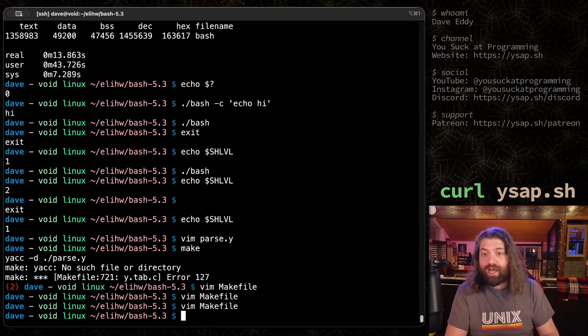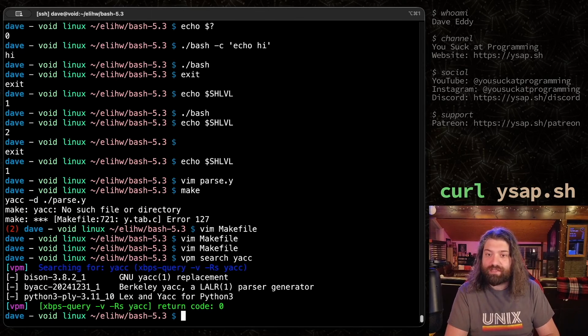Awesome. So we're going to need the yak command. I am on Void Linux and I have this little wrapper script for XBPS called vpm. So this is how I'm going to do it. If you're on Ubuntu, you might need apt-get or apt search or whatever. I'm going to do a vpm search just to make sure that yak is there. And look at this. We have Bison, we have byacc, and we have lex and yacc for Python 3.